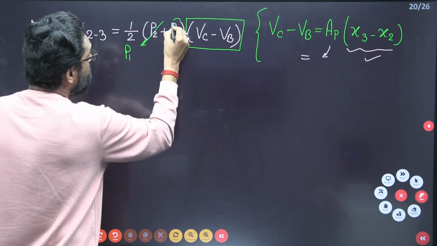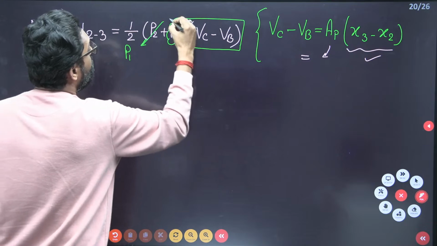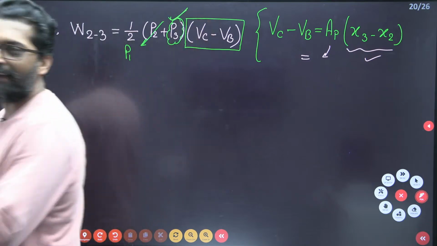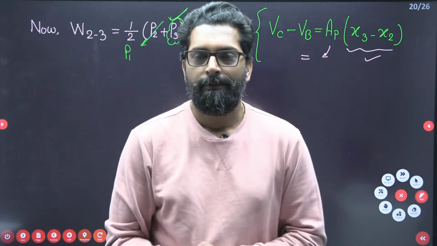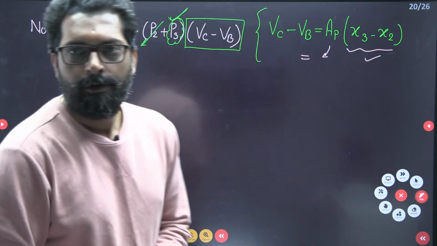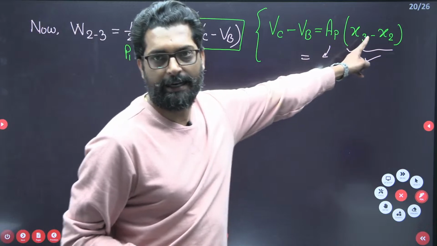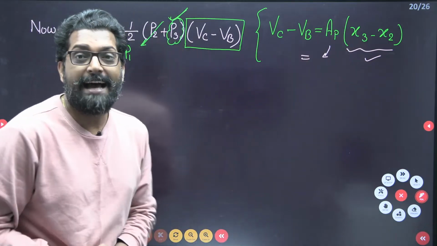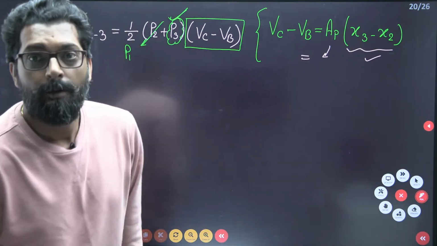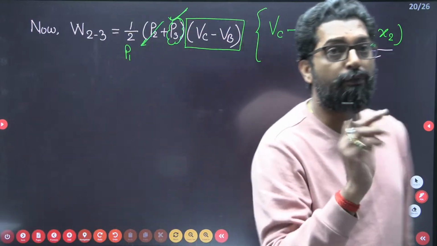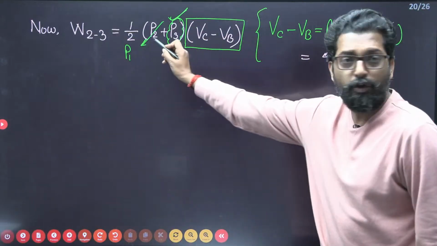Now, what is P3? How to find P3? That is the very important thing. How to find P3, beta? Anyone please? Because P2 you have.